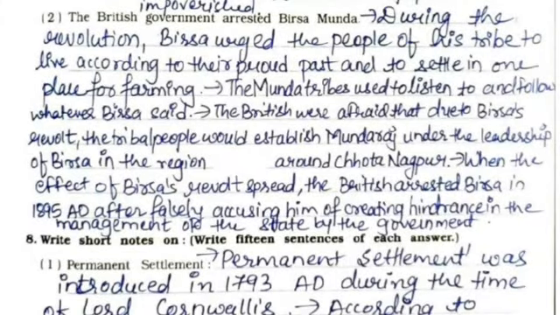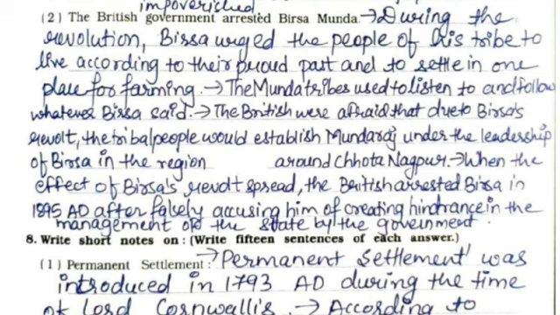Second, the British government arrested Birsa Munda. During the revolution, Birsa urged the people of his tribe to live according to their proud past and to settle in one place for farming. The Munda tribes used to listen to and follow whatever Birsa said.